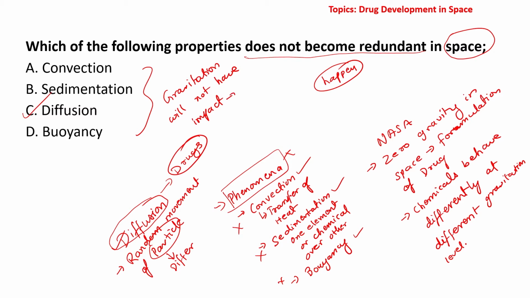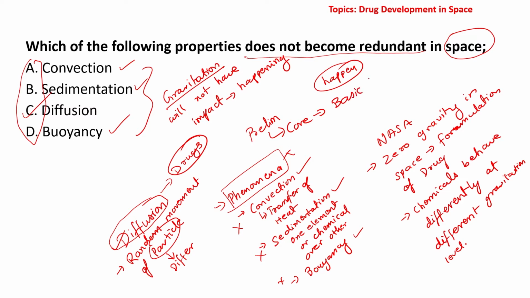When I say this, I mean will not have impact on its happening. So if there is no gravitation, then out of these four, three phenomena will not happen at all. That is what the question wants you to know, and for this you have to just know the basic meaning of these four phenomena. All right, and that is what is important in prelims also, my dear friends. Core, basic definition. If you know about it, you will be able to answer such questions.